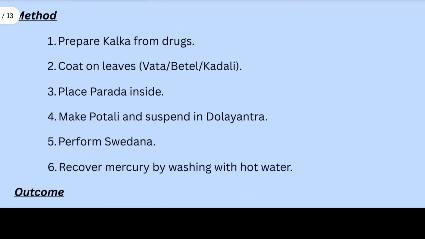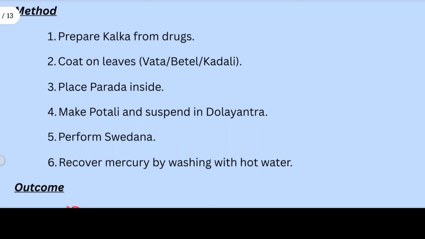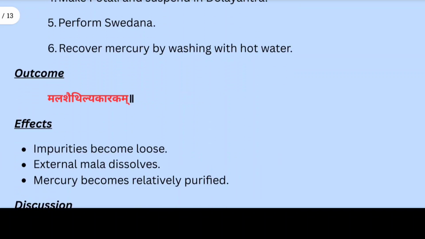The method is as follows. All drugs are converted into a fine paste. Then the paste is coated on leaves like vatapatra, betel leaf, or kadali patra. Mercury is placed inside and sealed. This is converted into a potali, and this potali is suspended in dola yantra. Then Swedana is performed with mild heat continuously. Here some important precautions are taken. The potali should not touch the vessel bottom. Kanjik should be replenished regularly. Mild heat should be maintained continuously.